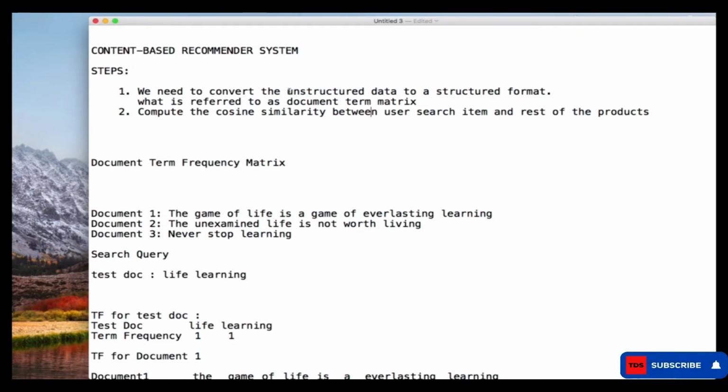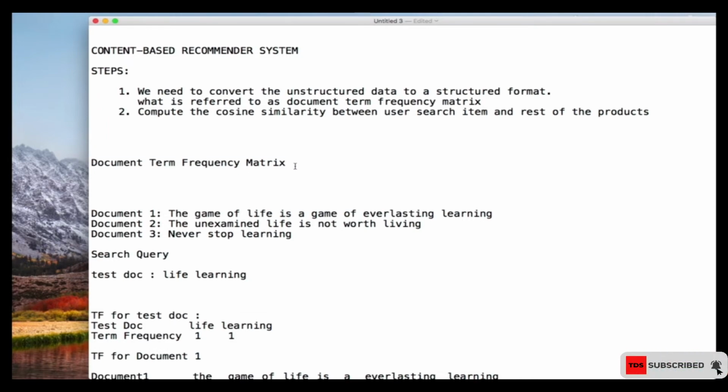Converting the unstructured data to a structured data format, we refer to it as a document term matrix, or document term frequency matrix. You can call it this way. Then after you do that, you calculate the cosine similarity between what the user is searching and the rest of the items or products that you have. So let's see how that is done.